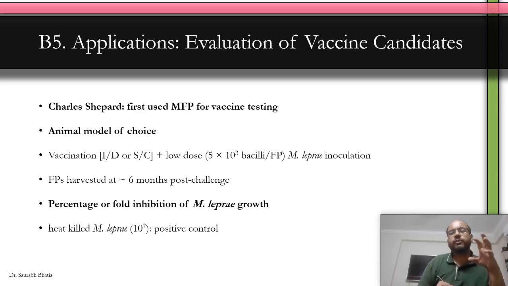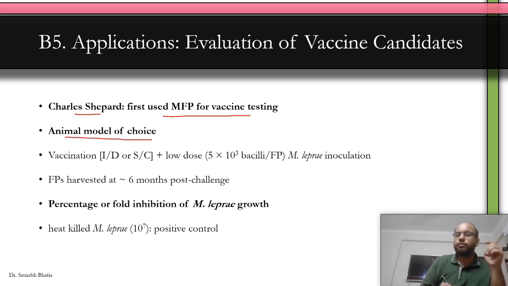Now, how to evaluate vaccine candidates? The process is nearly the same as for drugs. Instead of drug, you just give vaccines. So Charles Shepard was the first person to use mouse footpad for vaccine testing. Mouse footpad is the animal model of choice for vaccine candidates. You give vaccination either intradermal or subcutaneous plus a low dose, roughly about 5,000 bacilli per footpad of inoculation. And then you harvest the tissue at about 6 months after the challenge.